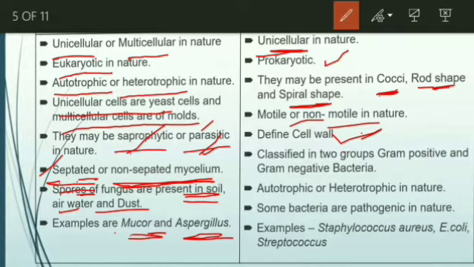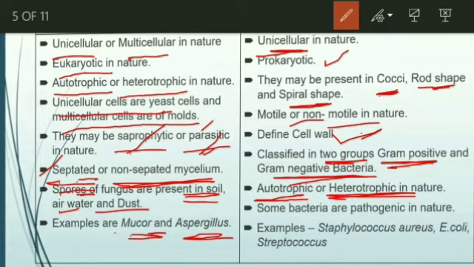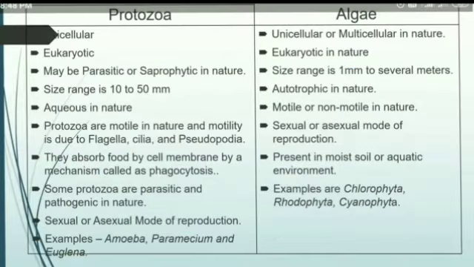And these bacteria are classified into two groups. One is called gram-positive, another one is gram-negative bacteria. The bacteria may be autotrophic, or sometimes they may be heterotrophic. Autotrophic means if they acquire their own food, it is called autotrophic. If they survive by acquiring food from other sources, they are heterotrophic. And another important thing is that some bacteria are pathogenic in nature. Pathogenic means they cause diseases for plants, animals or other organisms.